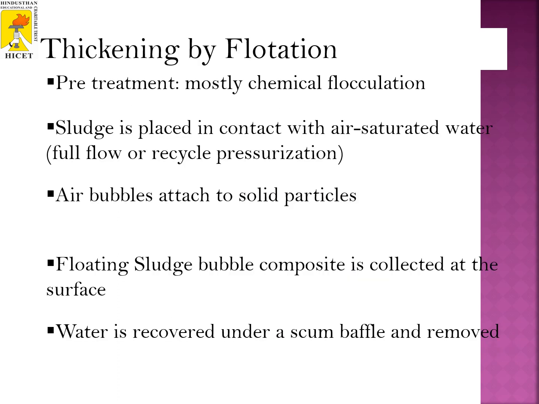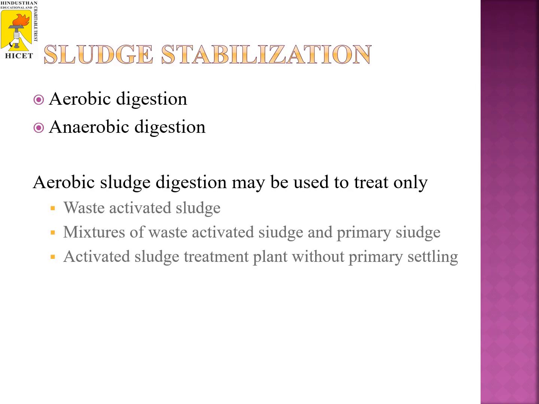In thickening by flotation, in primary treatment mostly a chemical flocculation process is used, and the sludge is placed in contact with air-saturated waste. Air bubbles attach to solid particles. The floating sludge-bubble composite is collected at the surface. Water is recovered under a scum baffle and removed. Sludge stabilization includes aerobic digestion and anaerobic digestion.